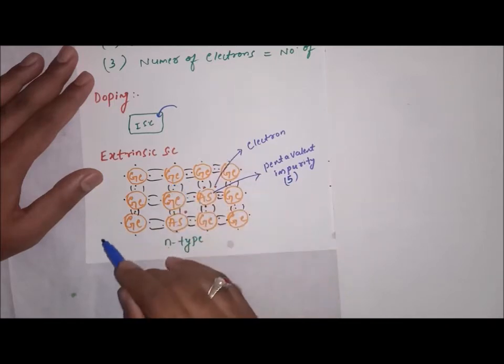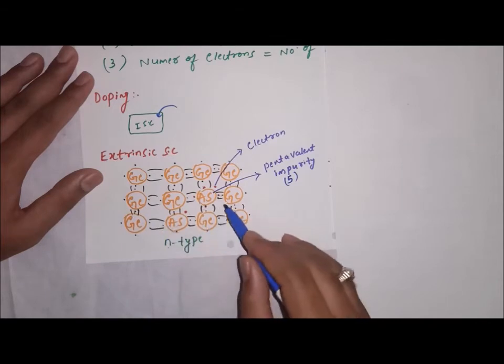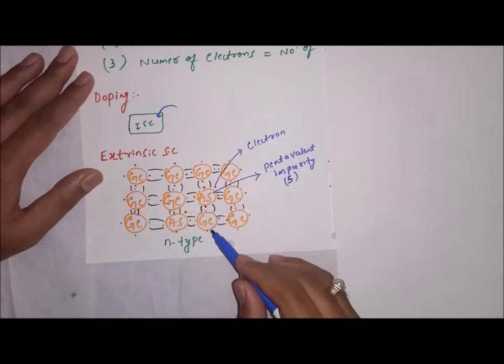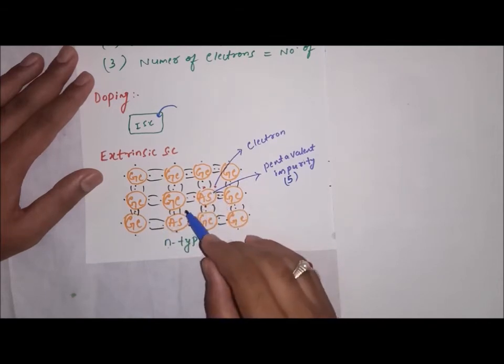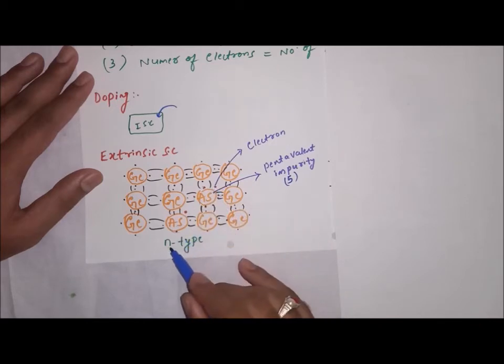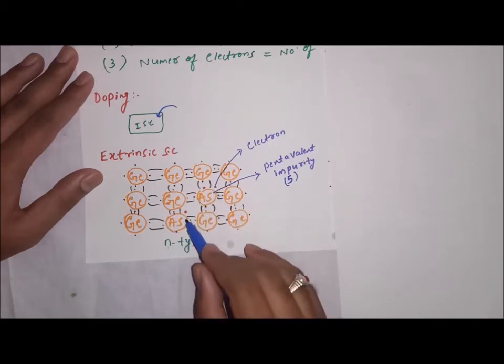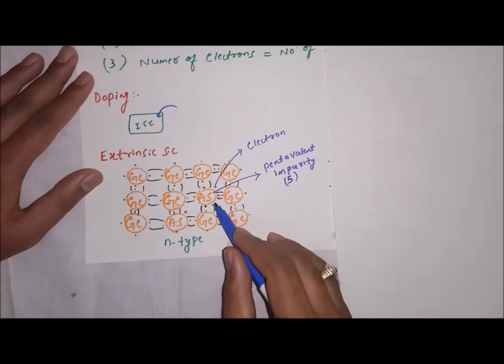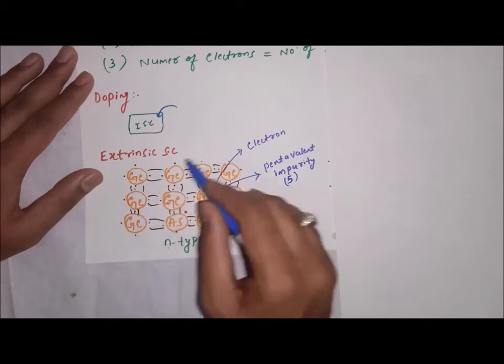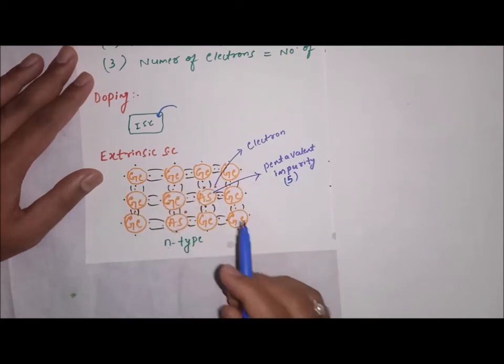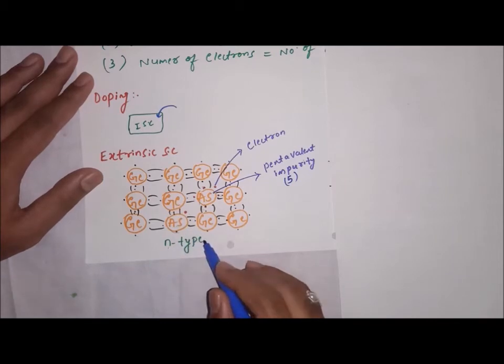Millions of arsenic atoms we are adding to it. Then we get millions of free electrons, and more electrons means n-type. So electrons are the majority charge carriers in such an extrinsic semiconductor. So this is about the n-type semiconductor.